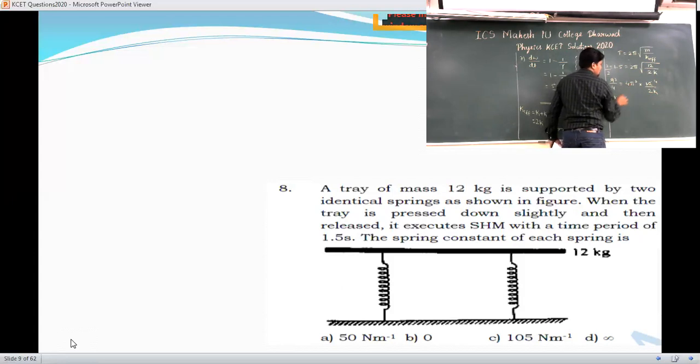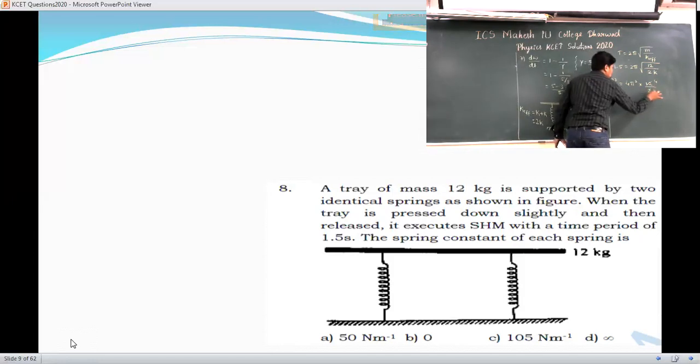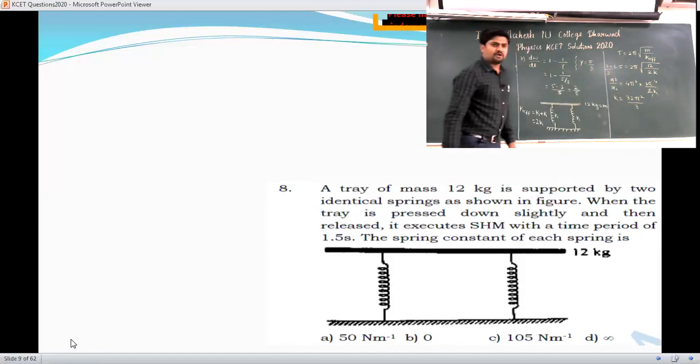Anything else we can cancel out? Here 2 and 2 we can cancel out. 2 4s are 8, 8 4s are 32. So it is 32 pi square divided by 3.